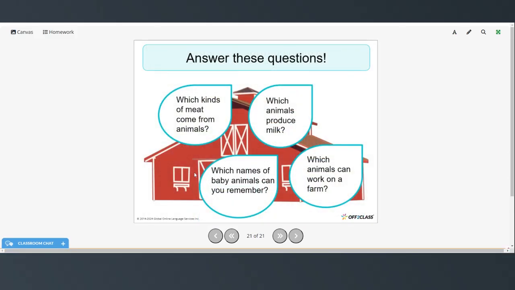And these are some questions you can answer. You can either answer aloud or write down your answers, or both, just for practice. So which kinds of meat come from animals? Which animals produce milk? Which names of baby animals can you remember? And which animals can work on a farm?